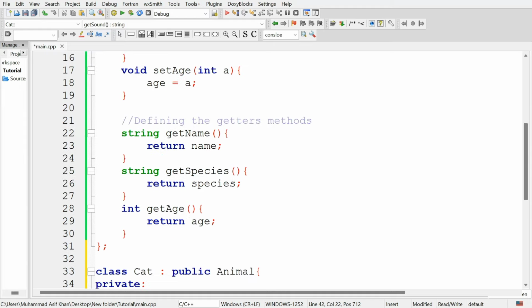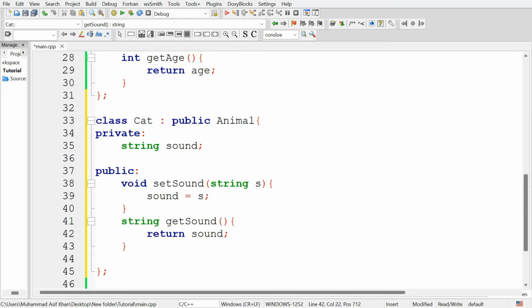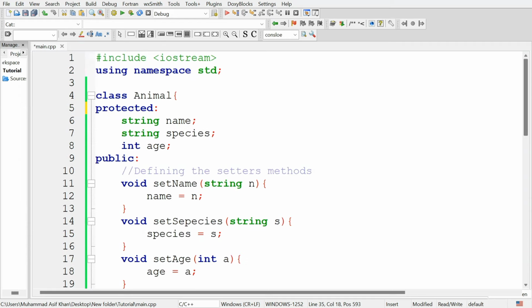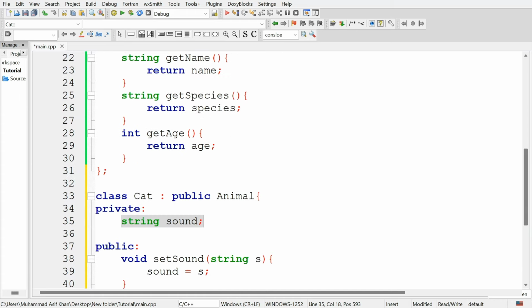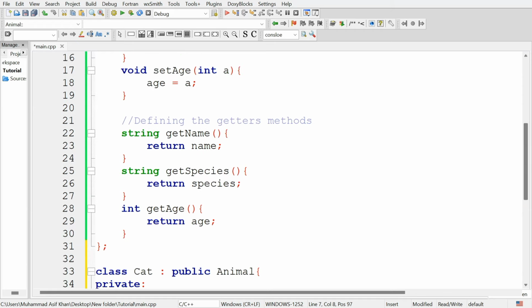Now you can see we have derived a cat class from the animal class, and this cat class contains only one attribute, that is sound, and only two methods for setting and getting sound. But this class is inheriting the attributes and methods from the animal class, so we can use these attributes and methods with the cat class.